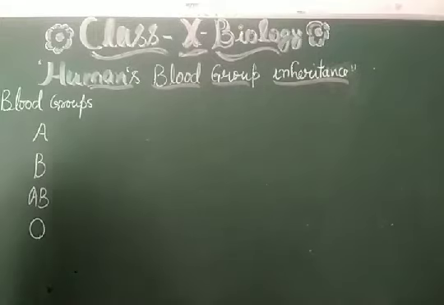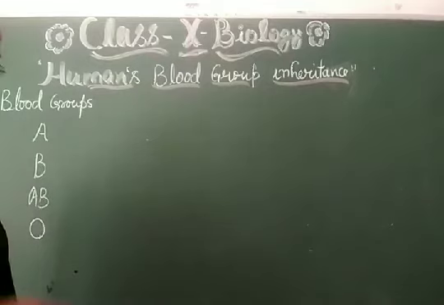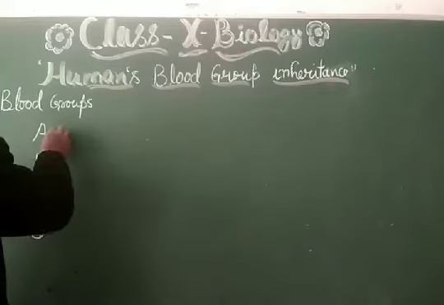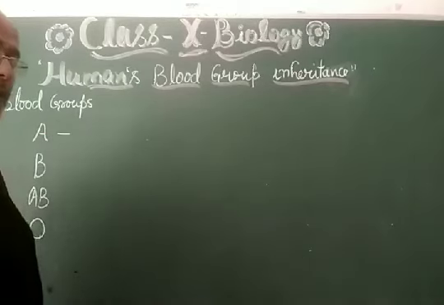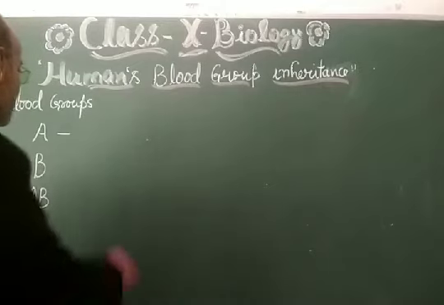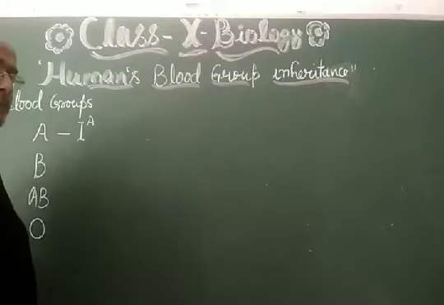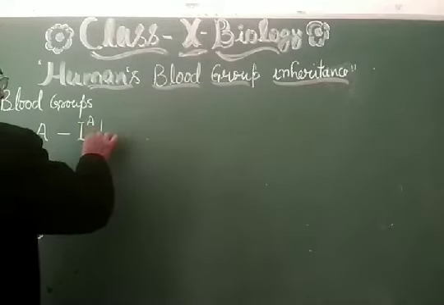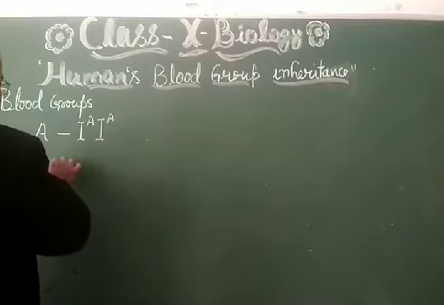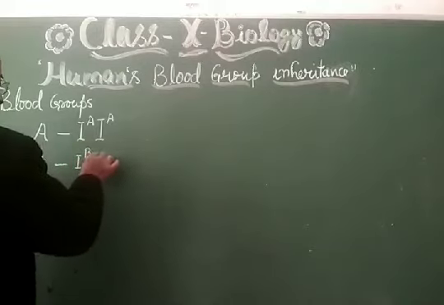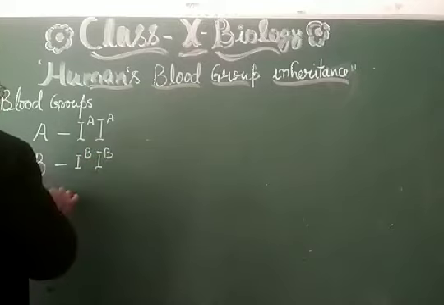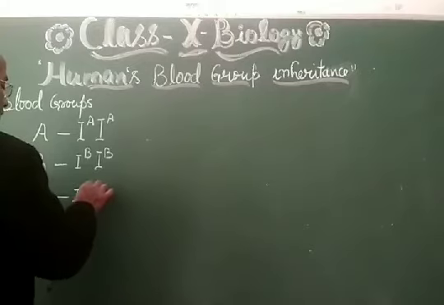From this starting point, my dear students, let us start some new details about these blood groups. Blood group A will have the gene of A, and the code of the gene will be IA. If it is in a pair, then that will be IA IA, which is the pure one. B will have IB IB. AB will have IA and IB.